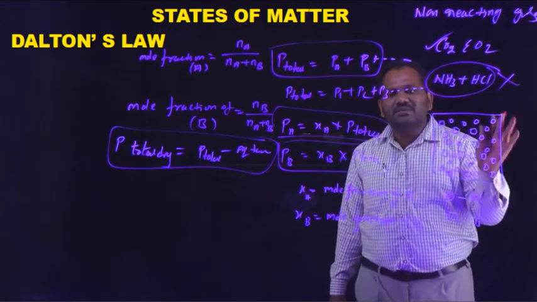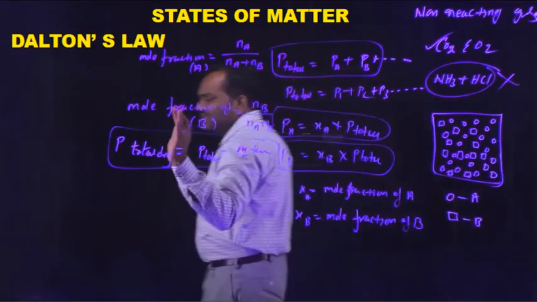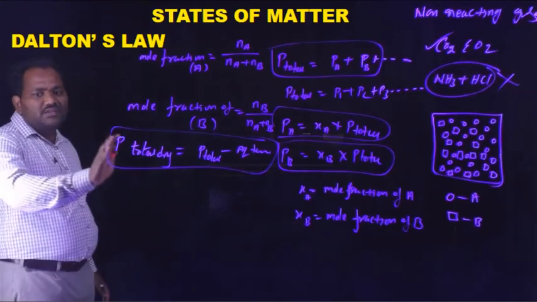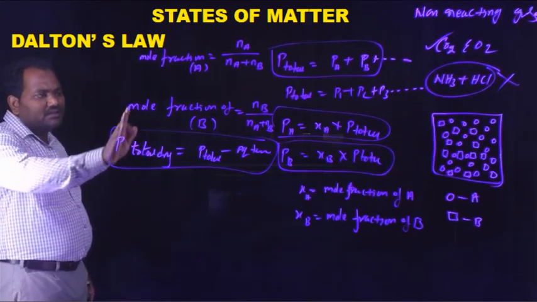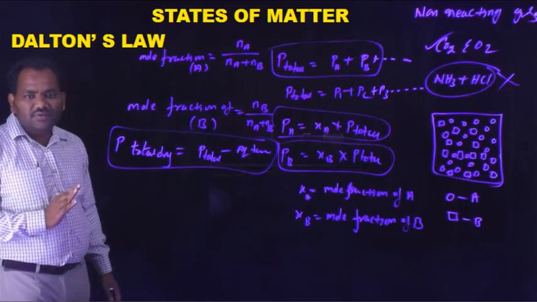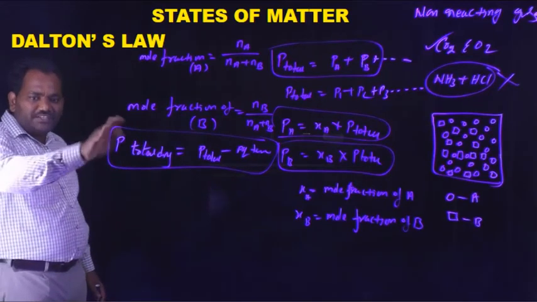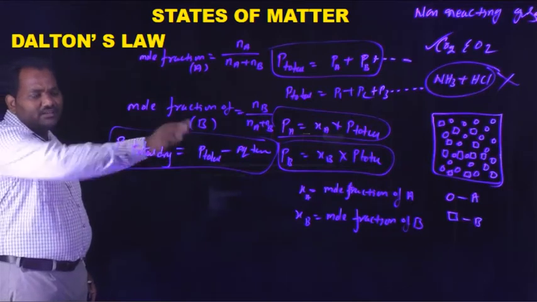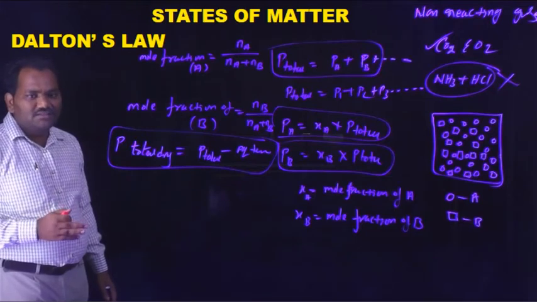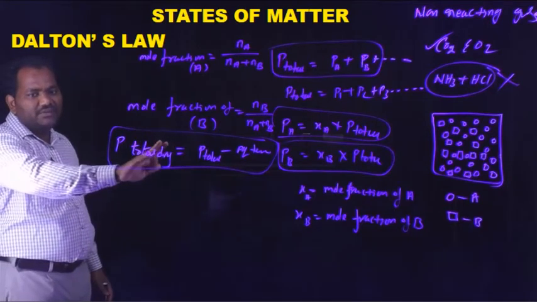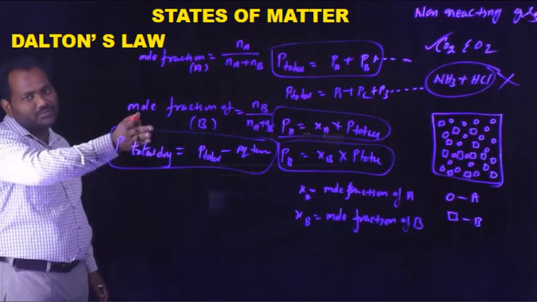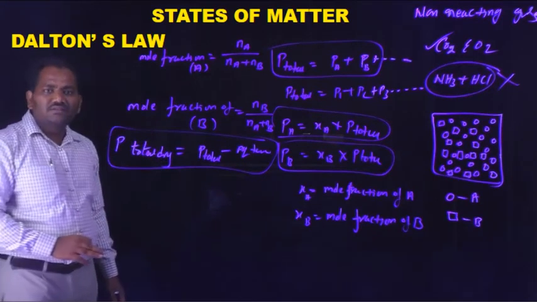Okay, so this is about Dalton's law, and these formulas are used to calculate the pressure, partial pressure or dry pressure. If you know the partial pressure and the total pressure, we can calculate the mole fraction. So these are the relations between the pressures, partial pressures, mole fractions and number of moles. Okay, clear?